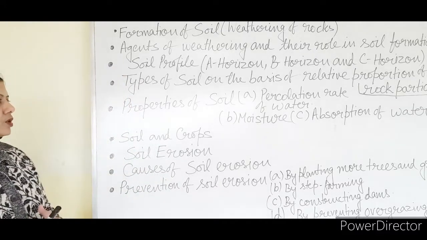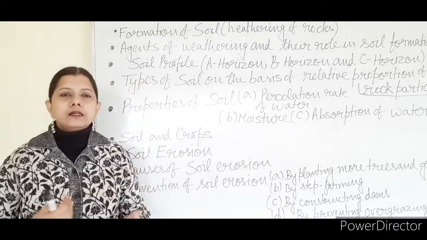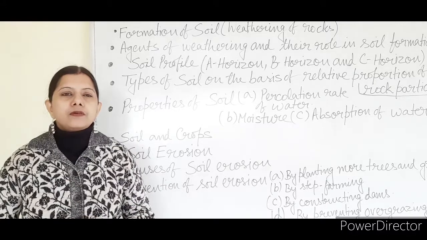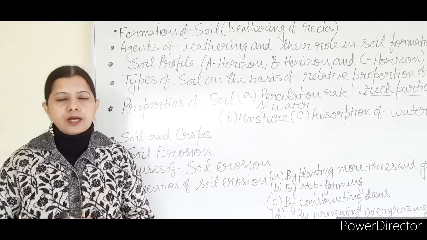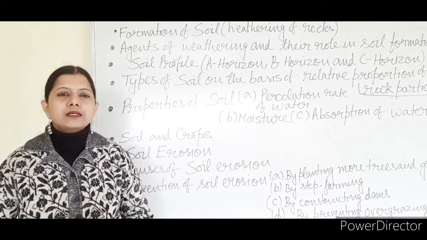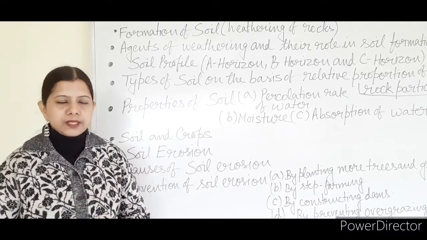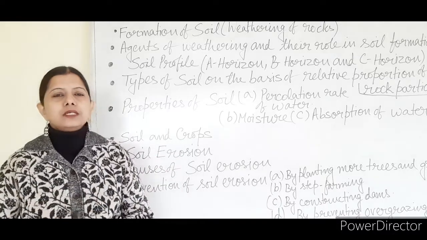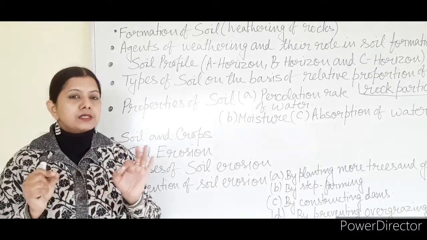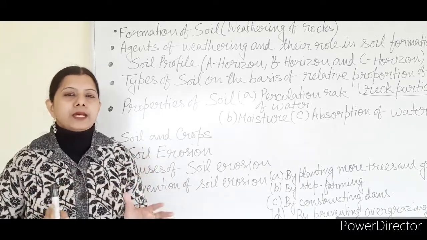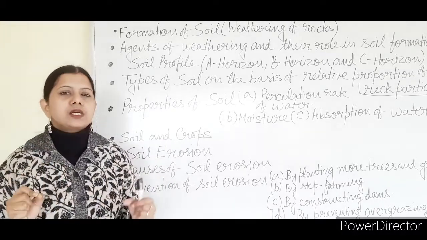Next is types of soil on the basis of relative proportion of rock particles. Here you have to learn about the kinds of rock particles, that is clay particles and sand particles. According to that, the soil can be divided into three types: clayey soil, loamy soil and sandy soil. How they are divided into these three types, what are the sizes of the particles, especially these things you have to remember very well. It should be very clear to you about the size of the particles of each kind.